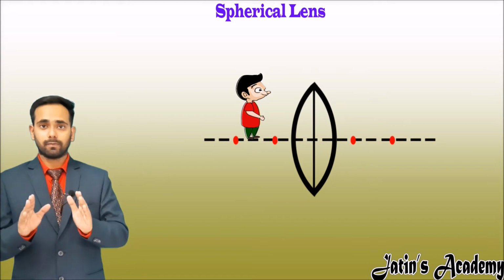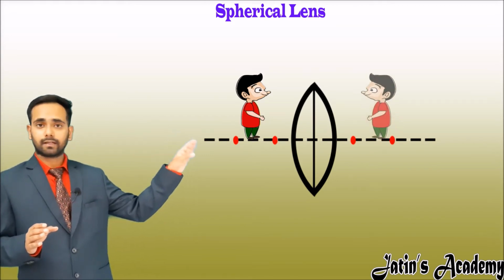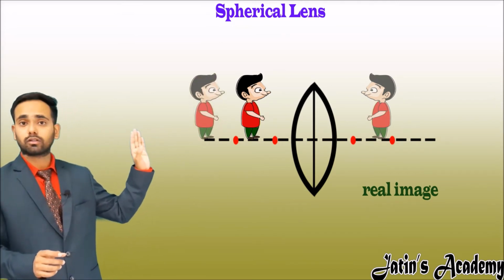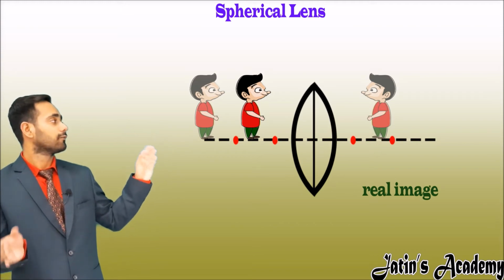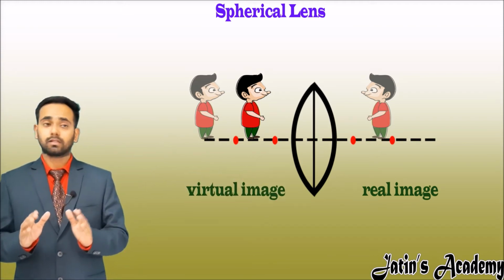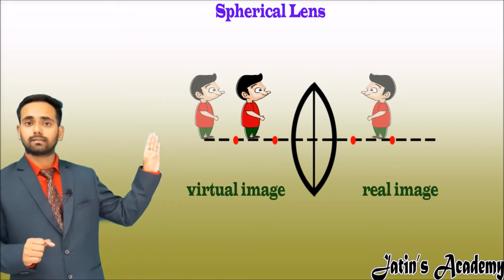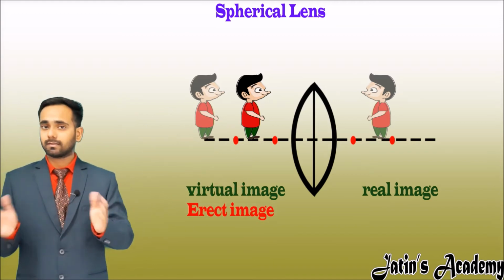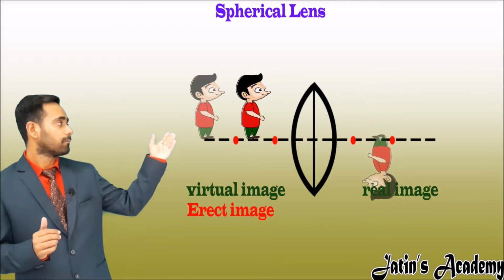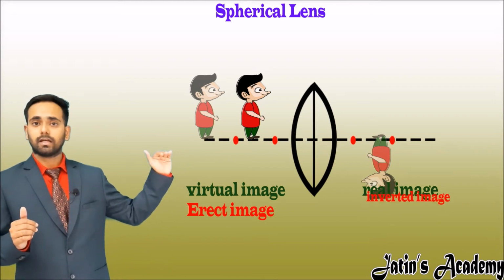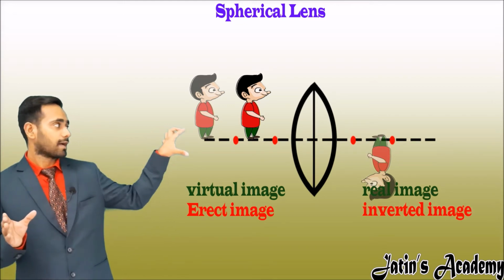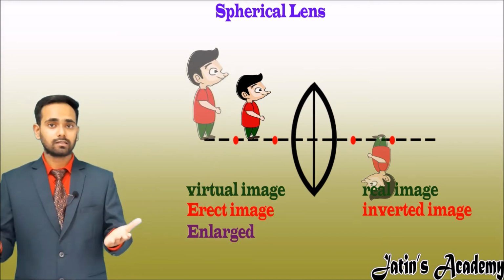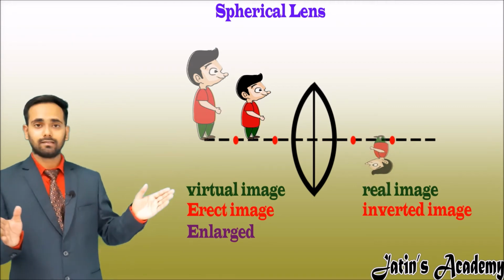If we get the image on the right side, then the image is real, and if we get the image on the left side, on the same side as the object, then the image is virtual. And if the image is formed above the principal axis, then the image is erect, and if the image is formed below the principal axis, then the image is inverted. And if the size of the image is more than the size of the object, then the image is enlarged, and if it is less, then the size is diminished.